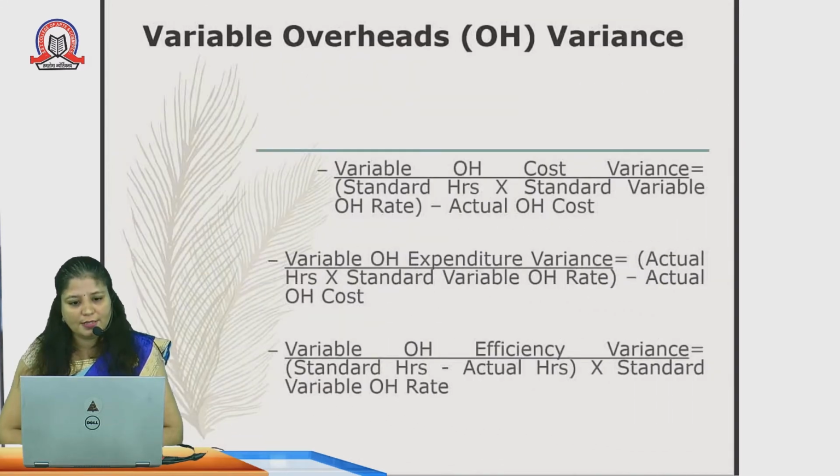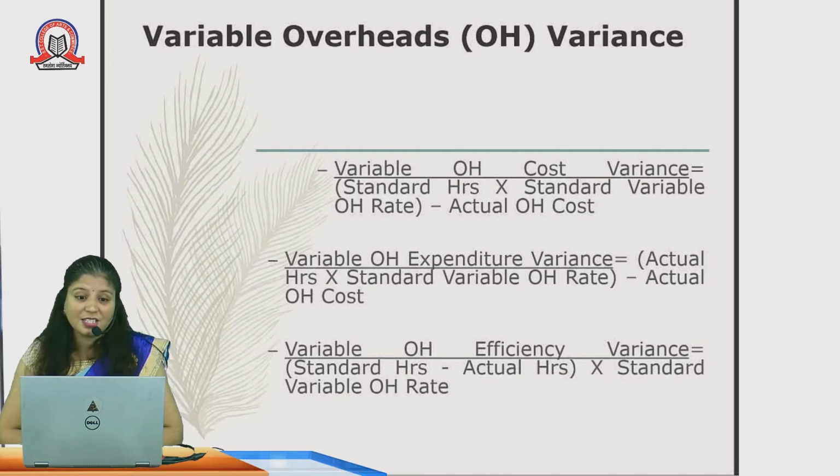Variable overheads cost variances we can also calculate. Variable, of course, it is not a fixed one. It varies. It depends upon the production process, upon the number of units which we have produced. Standard hours into standard variable overhead rate minus actual overhead cost.